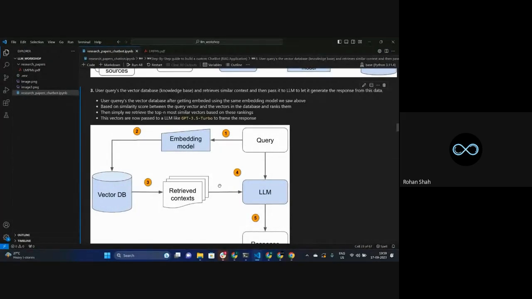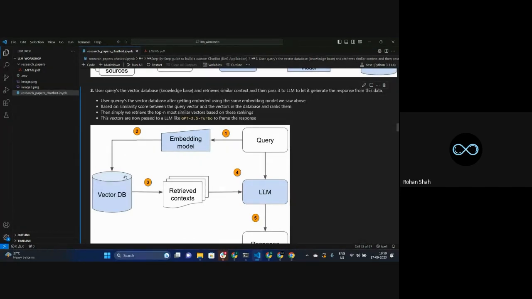The remaining 5 chunks, I don't even need to pass to my large language model, it's of no use. I want to generate my answer with respect to only these 3 chunks, because I know the probability of my answer lying in one of these 3 documents is high as compared to the remaining 5. So I'll choose these 3 documents and ask the large language model to take that data.